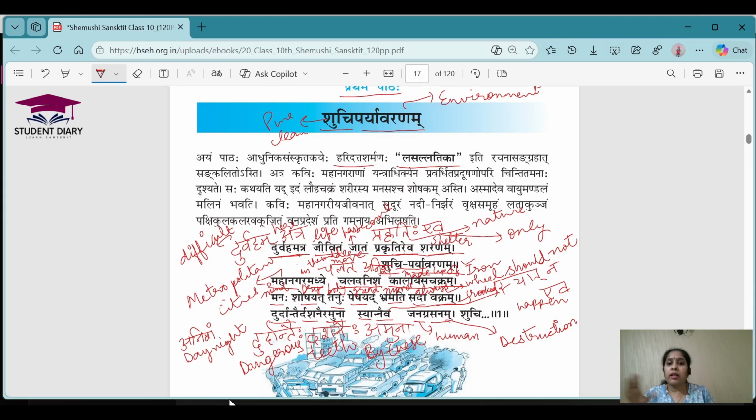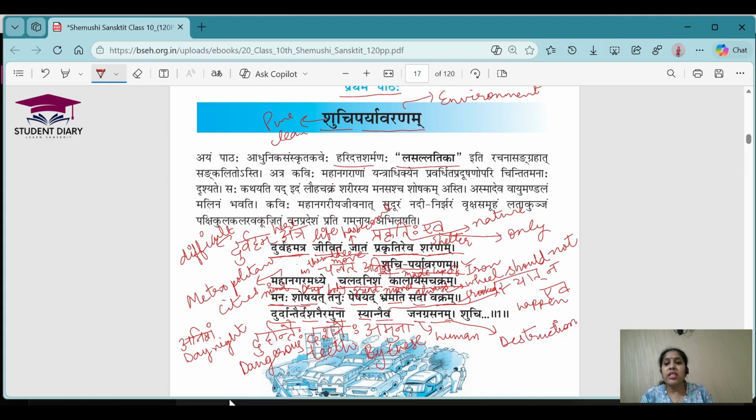Mahanagar Madhye Chalat means in the metropolitan cities, in the middle of the cities, we can see day and night so many vehicles are moving, right? And he's saying that the ring or the wheel which is made up of iron is moving. So he is not talking about the wheels of the motor cars. He's also talking about the wheels or the rings which are moving as a part of the machinery in the factories, right? Everywhere, some type of ring is moving. Okay, so he's saying that in the cities, day and night, it just keeps on moving.